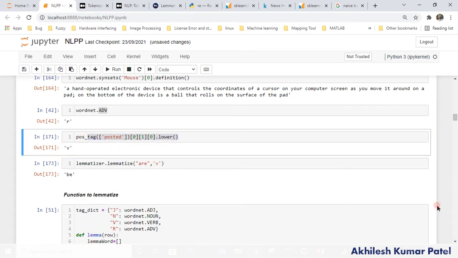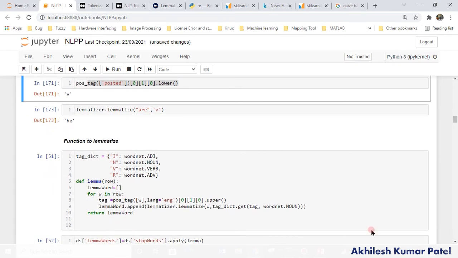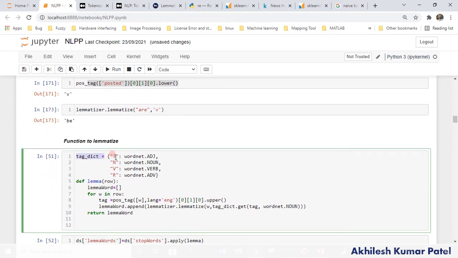Okay, so next step, same thing we are doing. I am creating one dictionary here. J denotes adjective, N denotes noun. It means if I feed J, it will tell me that this is an adjective, and N is the noun. So there are four parts of speech, like noun, adjective, verb, and adverb. Sorry, four is there in this case, right?